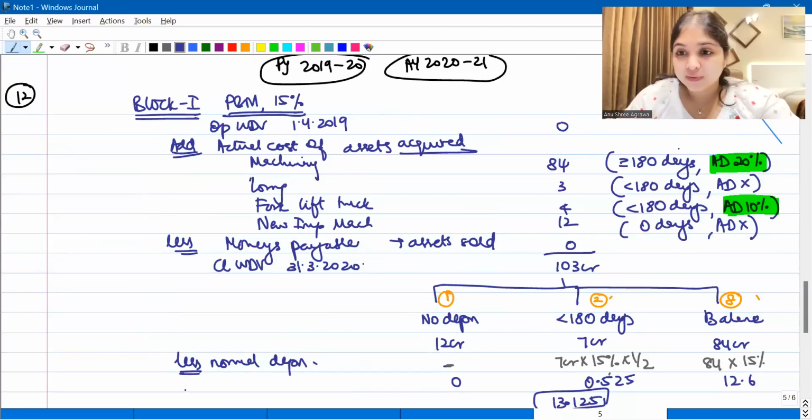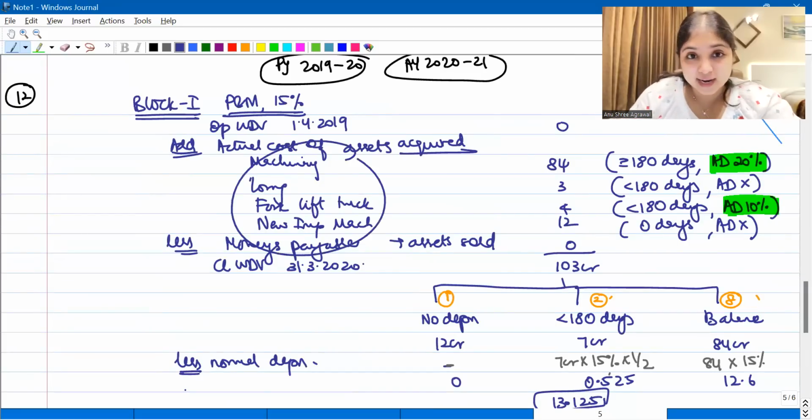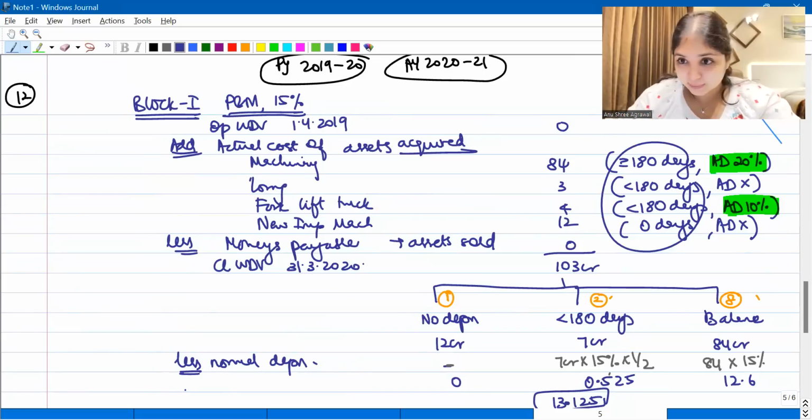And point number two, we made a rule for ourselves that whenever an asset enters a block, we will always think about two things. Number one, we will think about the 180 days point, and number two, we will also think about the additional depreciation point. Always keep this rule in your mind, always.